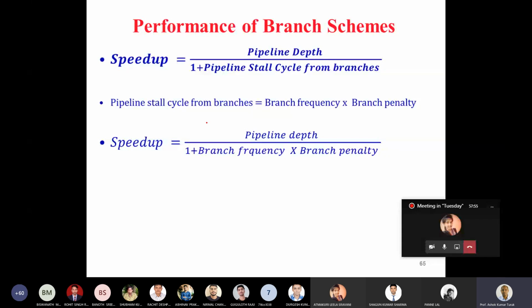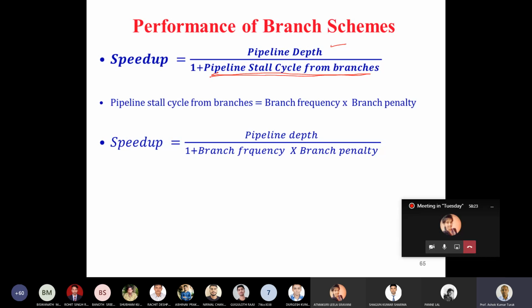Now let's slightly discuss the speedup. In the last class we computed the speedup of the performance of the pipeline in the presence of branch instructions. So you say the speedup is pipeline depth divided by 1 plus the pipeline stall cycles per branch.